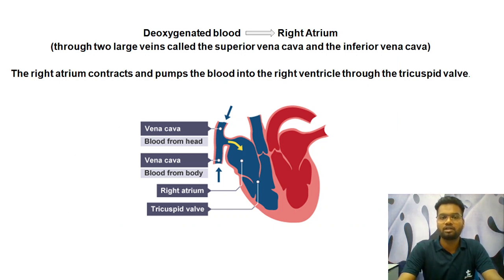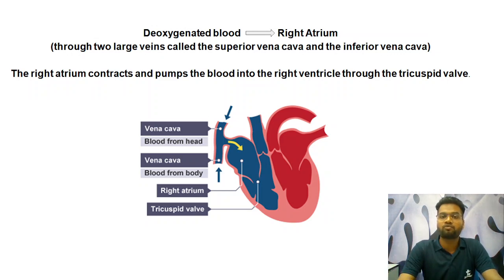First, deoxygenated blood. As I said earlier, what is deoxygenated blood? It is oxygen-poor, which means carbon dioxide-rich blood that comes from all the organ tissues of the body, traveling through veins. They travel through veins and they come.